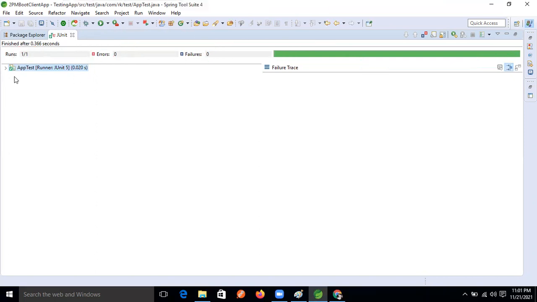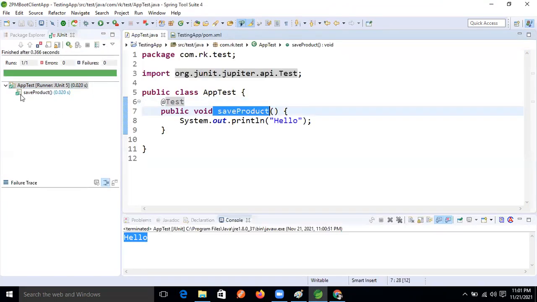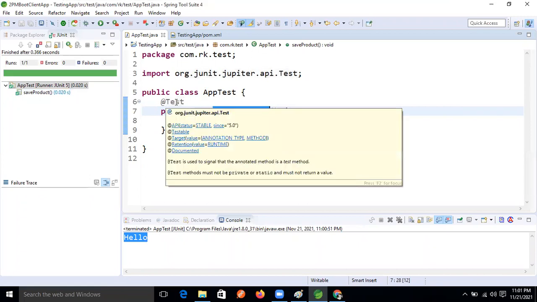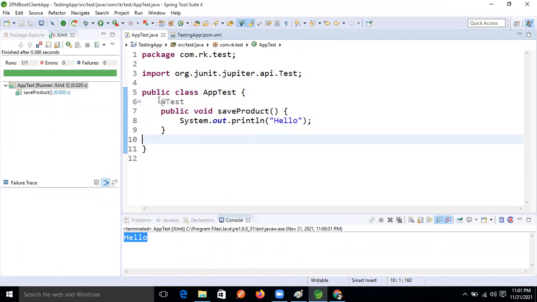Okay, and here class information is there as well as method information, guys. See this, the test save method is there in our test class. The class name is AppTest, and this class is showing now. So like this, however many APIs we need to test, that many test methods we need to write in our test case class, right? Fine now, guys.